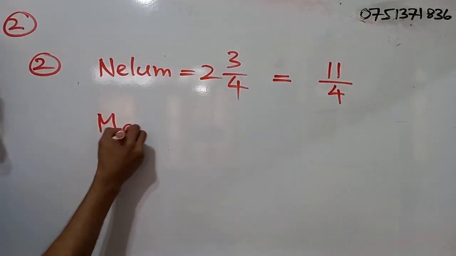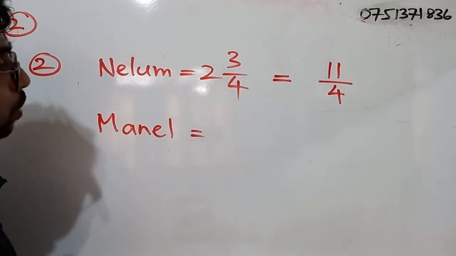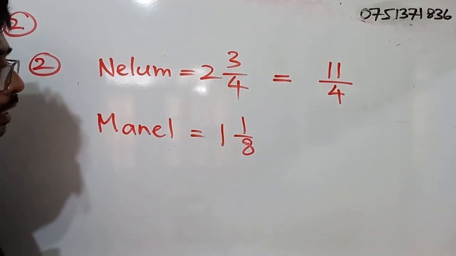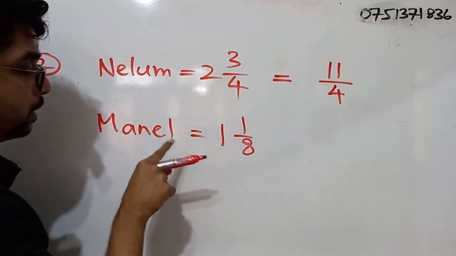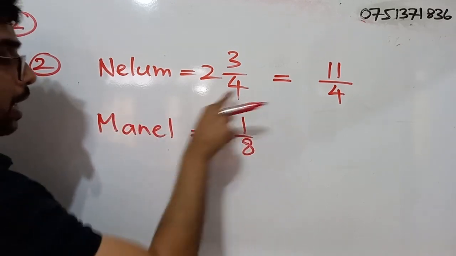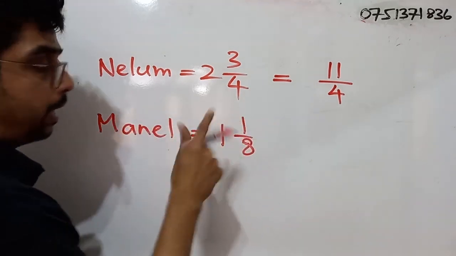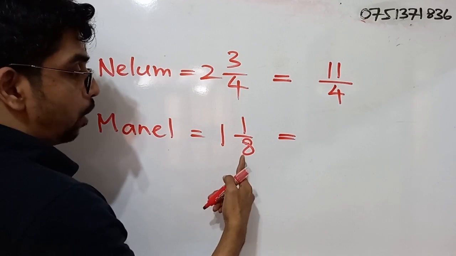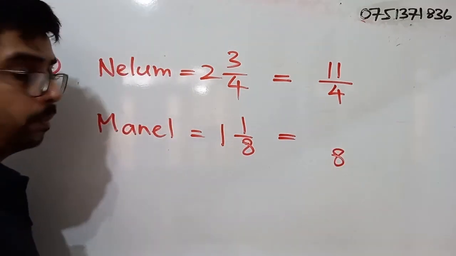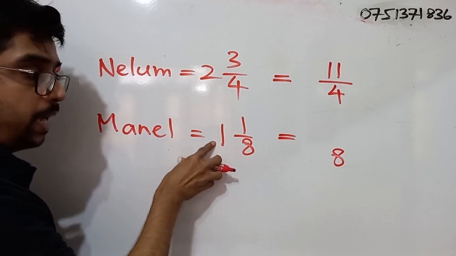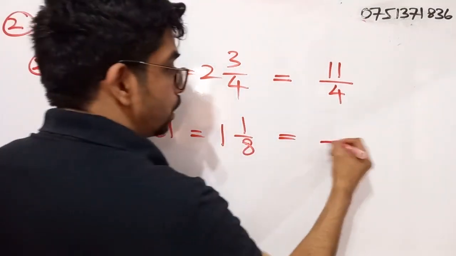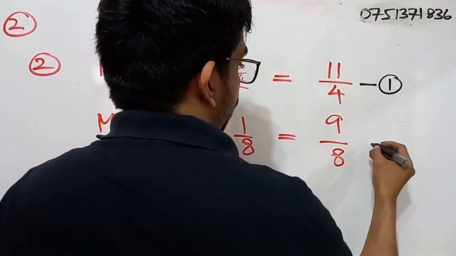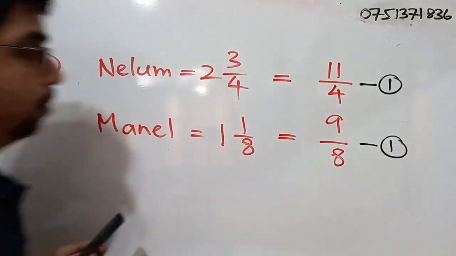Right. So if we talk about Manil, what was the amount of chocolates? 1 and 1 by 8. So when we convert this into an improper fraction, what will be the denominator? 8. What will be the numerator? 8 times 1, that is 8. To that we add another 1. So this becomes 9. Right. So for this you will be getting 1 mark and for this you will be getting another 1 mark.